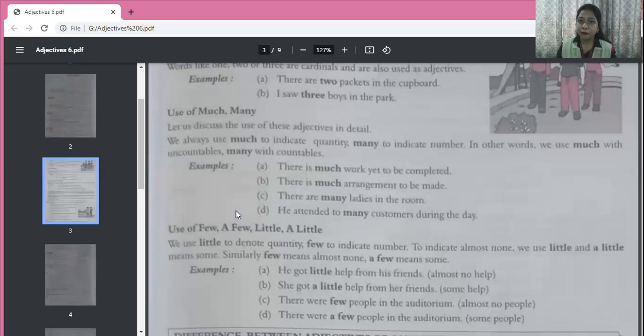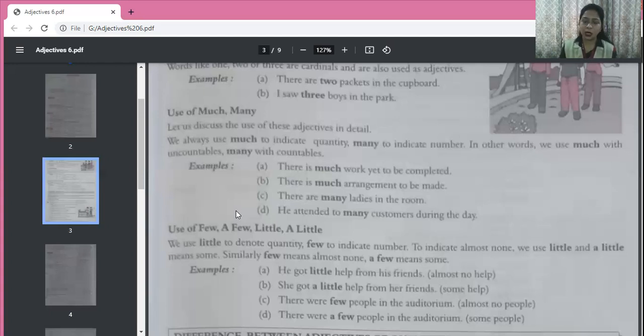See, few means hardly any. Suppose there is only one toffee left in a jar. So what would you say? There are few toffees left in the jar. Few toffees means hardly any. And a few means there must be 4, 5, 6 or 7 toffees there. So a few means some. Less but some.